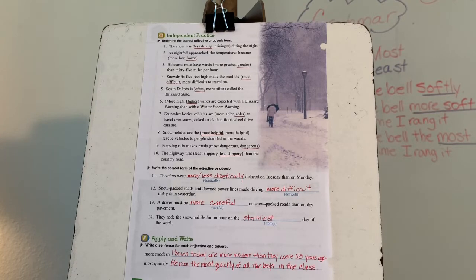So we're comparing two things there, blizzard warning and winter storm warning. Number 7, four-wheel drive vehicles are abler to travel over snow-packed roads than front-wheel drive cars are. Okay, so we're comparing the two types of vehicles, so we add ER. Remember, we don't use more or most or less or least with a word that ends in ER.